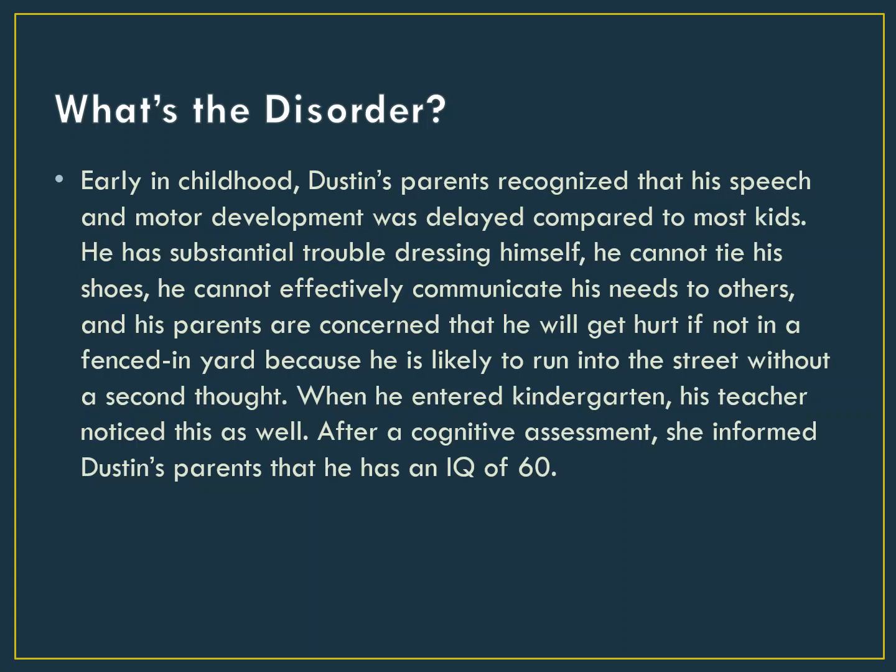Early in childhood, Dustin's parents recognized that his speech and motor development was delayed compared to most kids. He has substantial trouble dressing himself. He cannot tie his shoes. He cannot effectively communicate his needs to others, and his parents are concerned that he will get hurt, if not in a fenced-in yard, because he's likely to run into the street without a second thought. When he entered kindergarten, his teacher noticed this as well. After a cognitive assessment, she informed Dustin's parents that he has an IQ of 60.